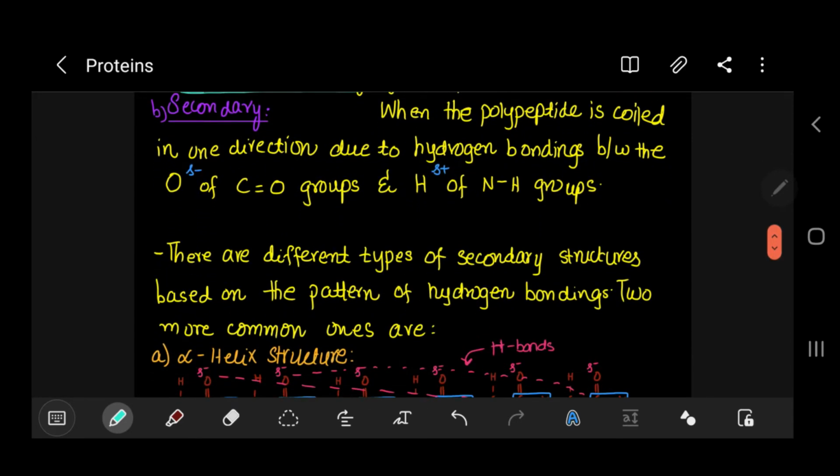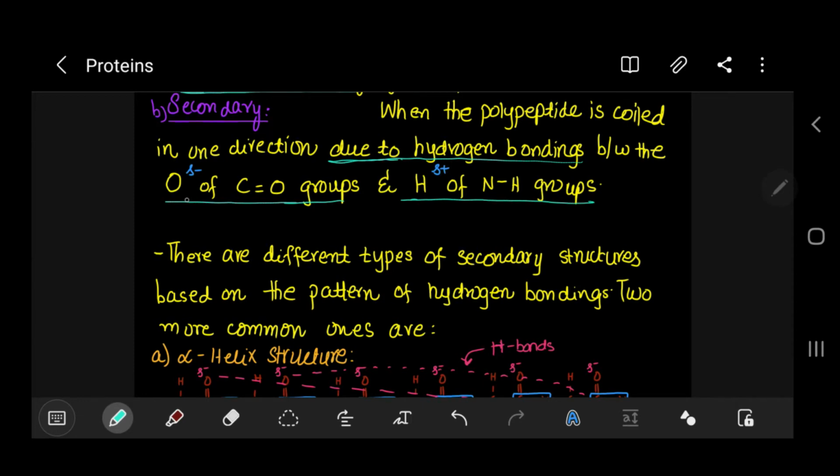Now, the secondary structure: when the polypeptide chain from the primary structure is coiled or bent in one direction, due to hydrogen bonding. This is important: between the partial negative oxygen of the carbon double bond with oxygen groups, and the hydrogen, partial positive, of nitrogen hydrogen groups.